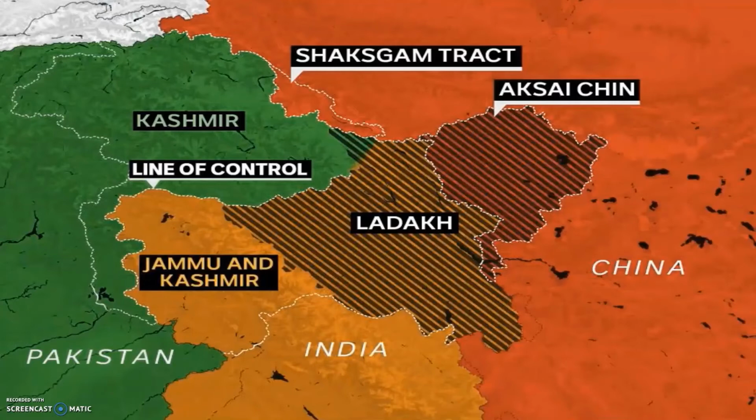China named the area occupied by them as Aksai Chin. As of 2020, India claims Aksai Chin as a part of India, but it is administered by China. The border between Indian Ladakh and Aksai Chin is known as the LAC or Line of Actual Control, which is not properly demarcated and not fenced.